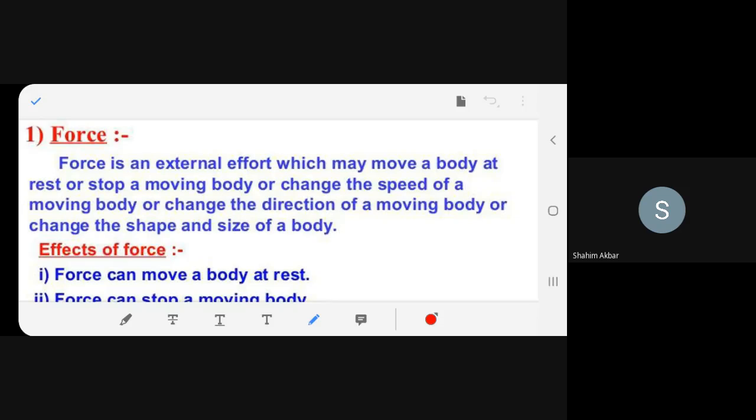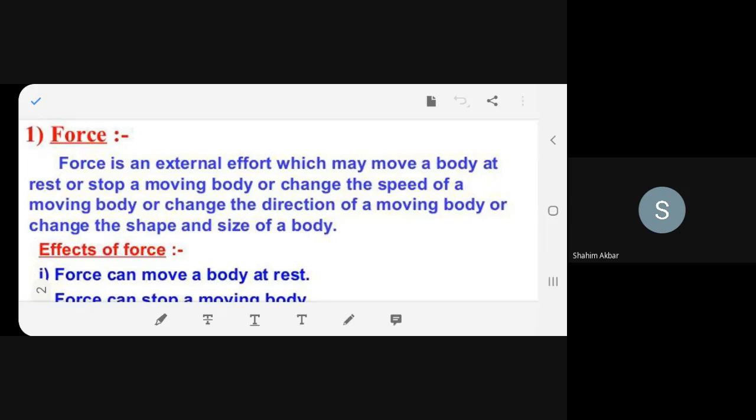For example, now this is a body, right? It's at rest. That means velocity is 0. So what I do, I apply an external force to make it move. So it will start moving. This is one factor. You understood? So what are we doing? The body is at rest or maybe has stopped. Then we apply a force, external effort, and it starts moving. So that's one way.